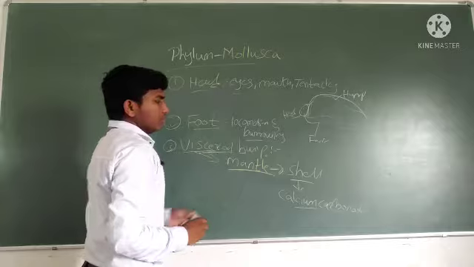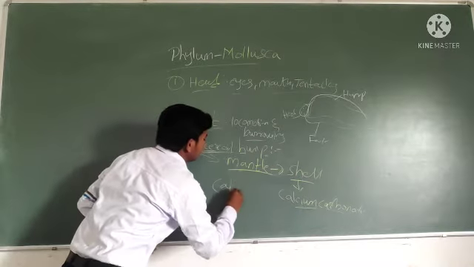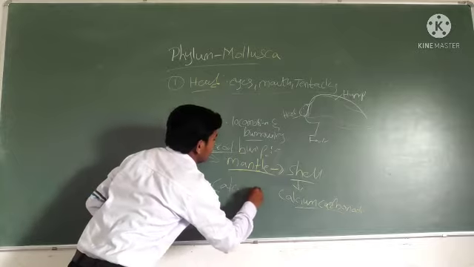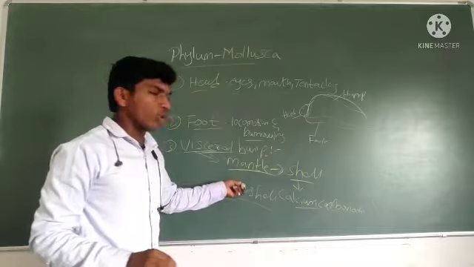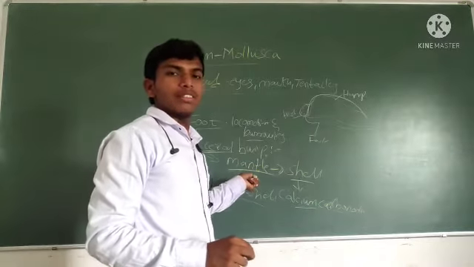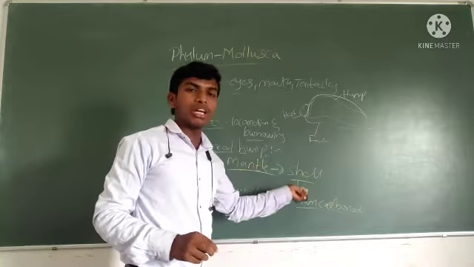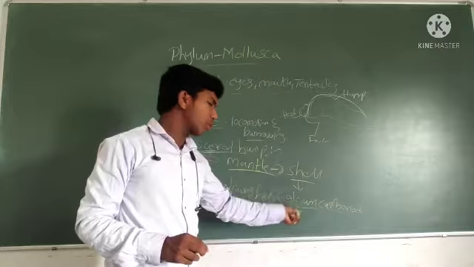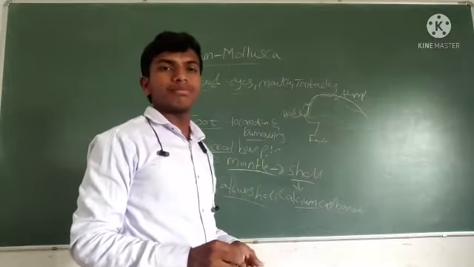So this is called a calcareous shell. The mantle forms one shell made up of calcium carbonate. That's why that shell is called a calcareous shell.